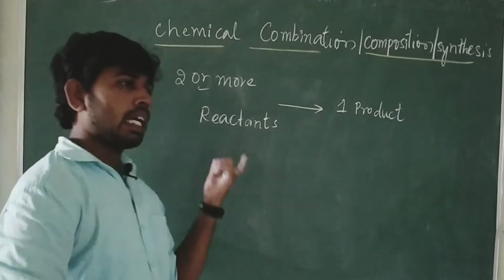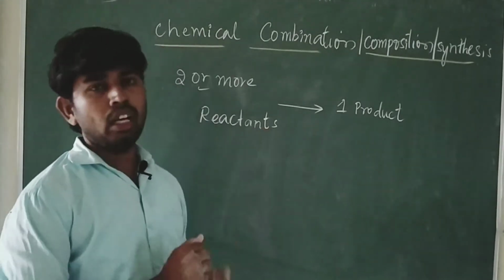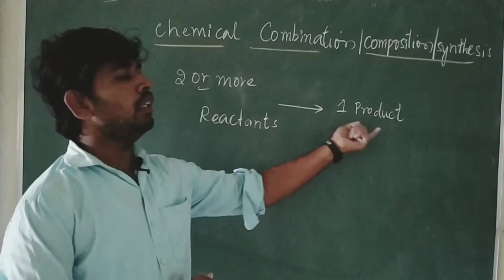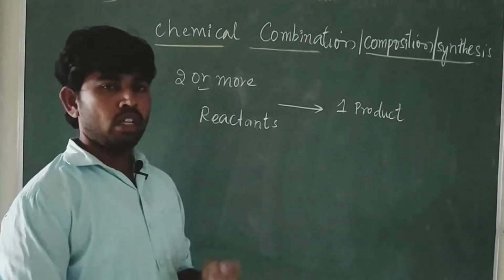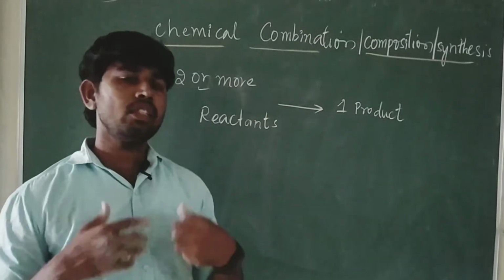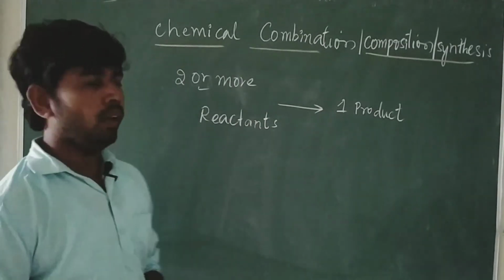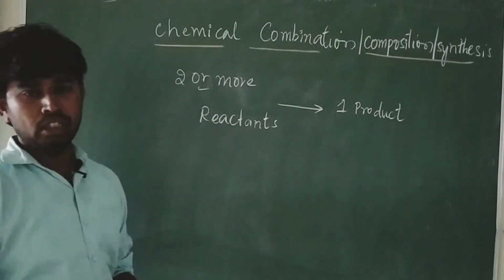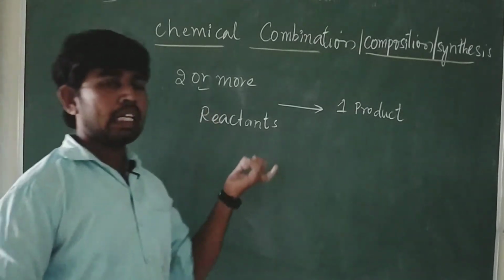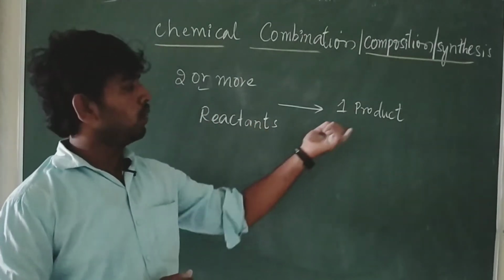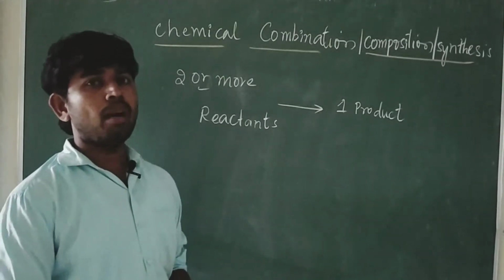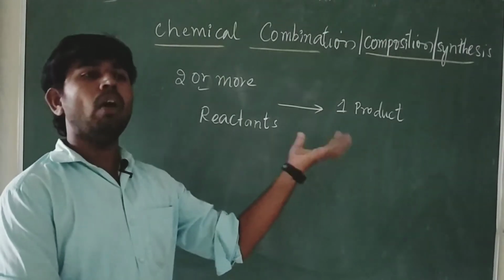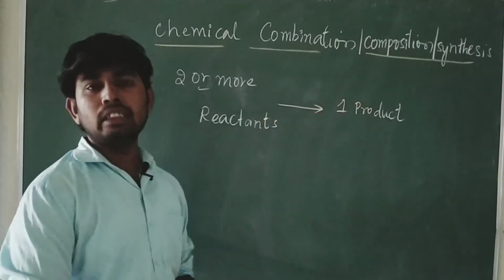Two or more reactants reacting with each other to form a single product is called chemical composition or chemical combination, or simply synthesis reaction. I hope you got clarity about the definition.